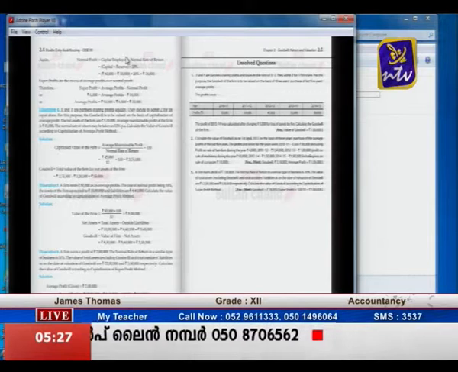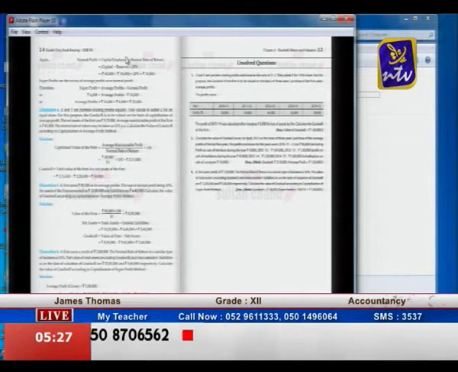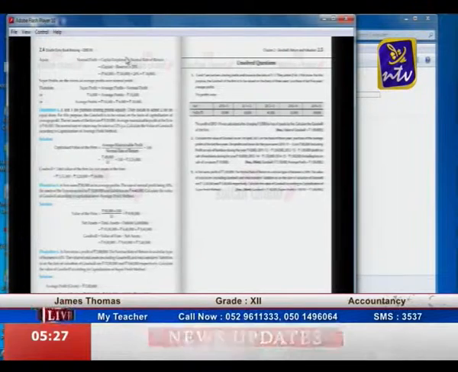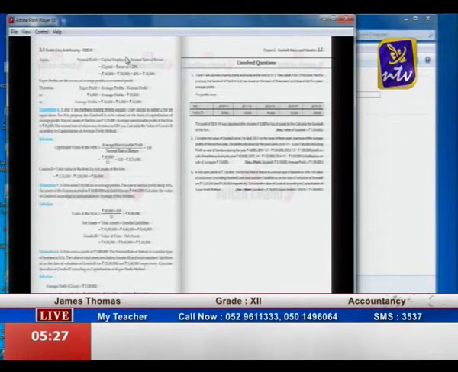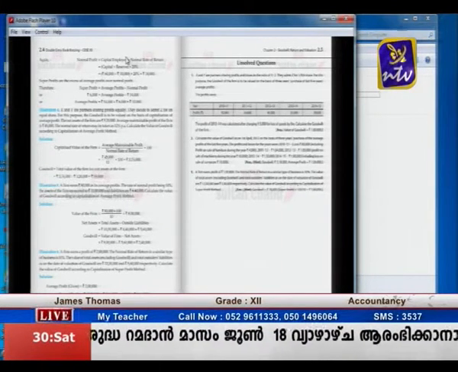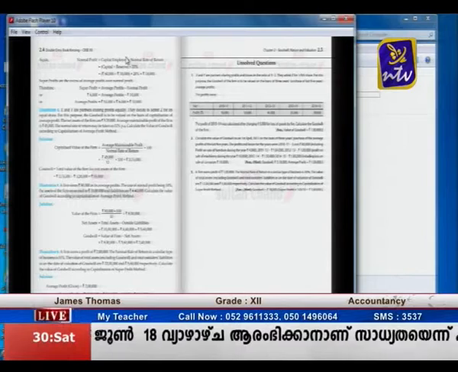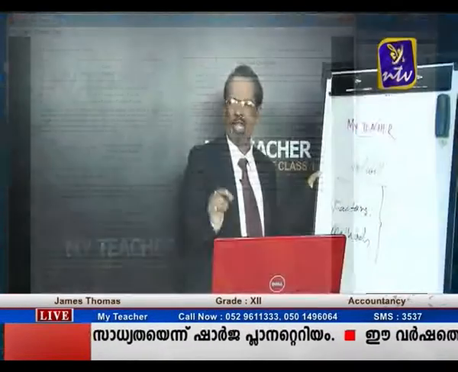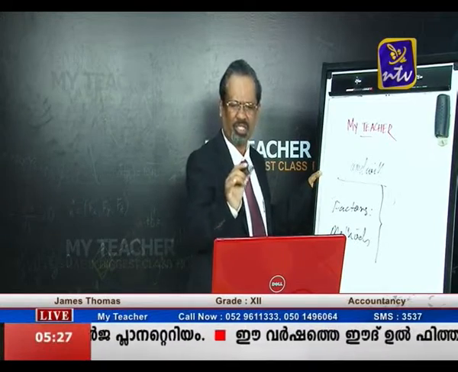Now how to calculate goodwill under the super profit method? This is also equally important. In this method we can calculate goodwill by computing the following steps.